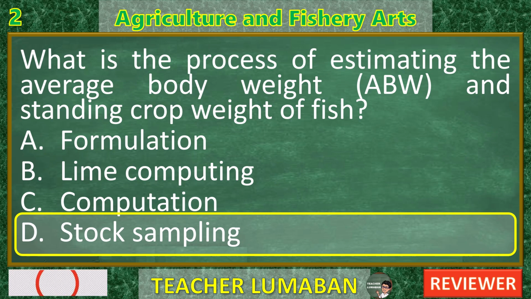D. Stock sampling. Correct. Stock sampling is the process of collecting a sample group of fish from a pond or tank to estimate their average body weight, ABW, and standing crop weight, total biomass. This method allows fish farmers to monitor growth, adjust feeding rates, and estimate harvest time. Summary. The specific method used to estimate average body weight and standing crop weight in fish farming is D. Stock sampling.